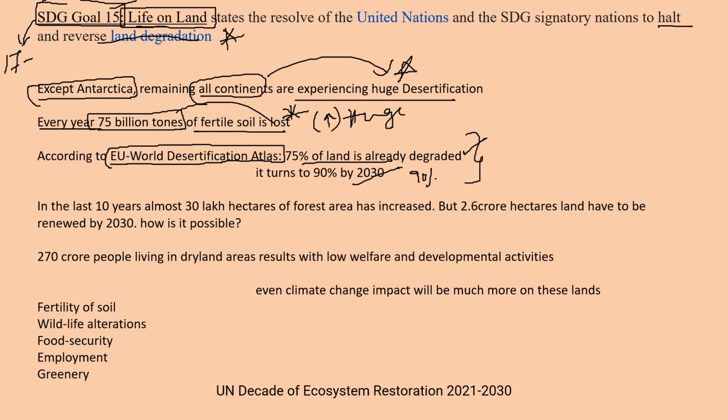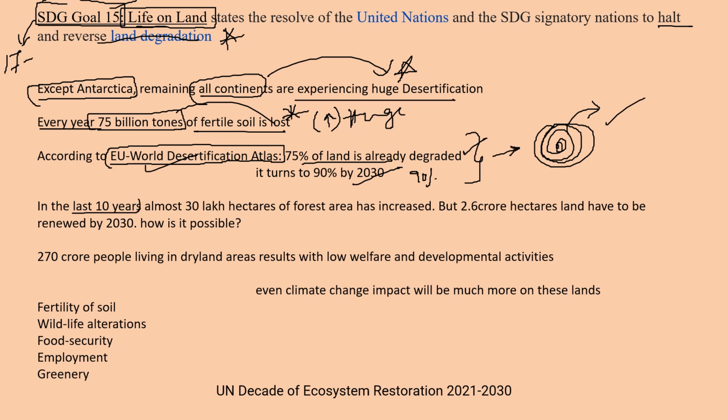So if we do not react from today, then this may completely overcome the world, and it will create huge chaos among the common people, and poverty will increase and food security cannot be ensured. Many people will die because of shortage of food supply, or all these phenomena may take place. So this was according to the European Union World Desertification Atlas.